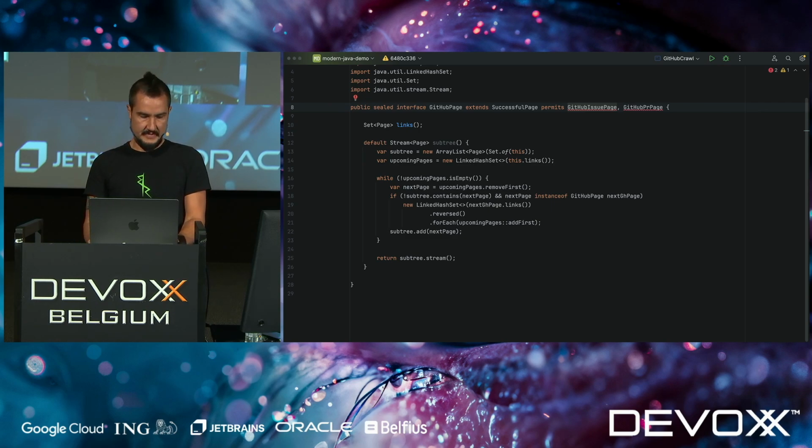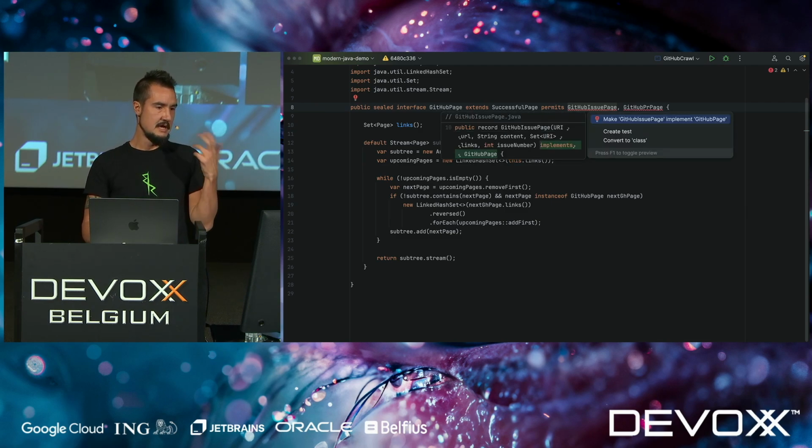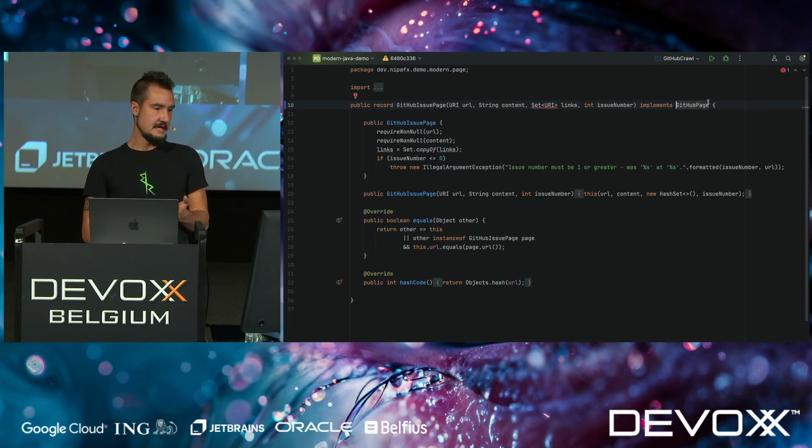Okay, now we can go through the hassle of implementing all these interfaces and all these classes. I'm just going to do it once, though it's not terribly important. We're going to make it implement this. And now, interestingly enough, this doesn't work anymore, right? But it makes sense. It's the wrong type.